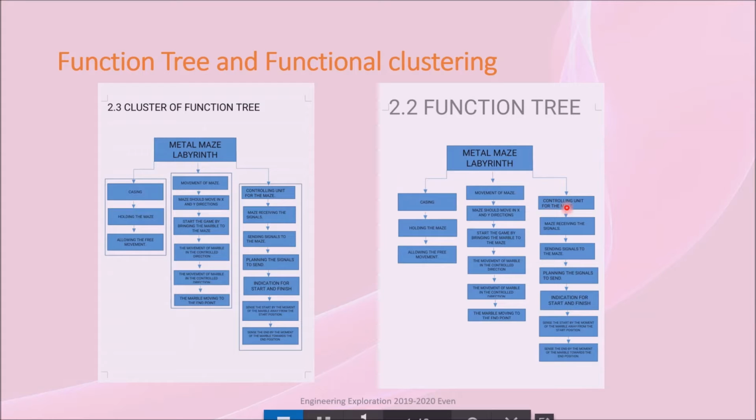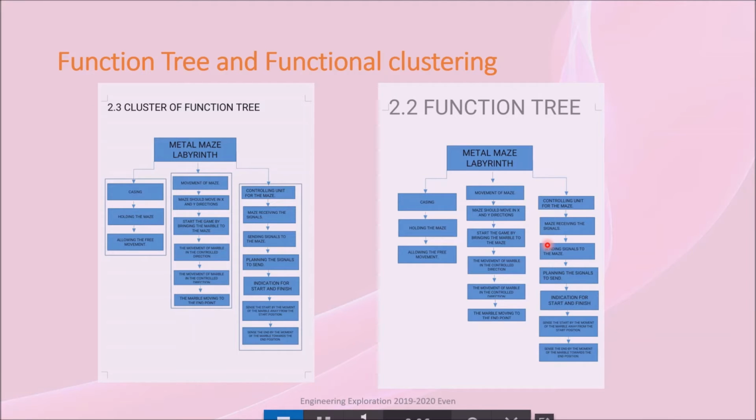In casing unit, it allows the maze to hold and move it freely in a place. In mobility unit, it allows the maze to move in x and y directions, and the game starts when the marble is brought to the maze. In controlling unit, it includes receiving the signal by maze and sending the signal to maze to control the mobility.